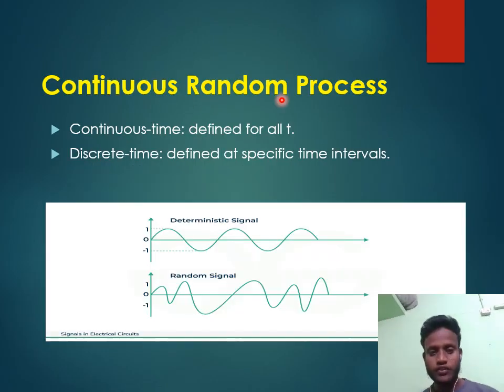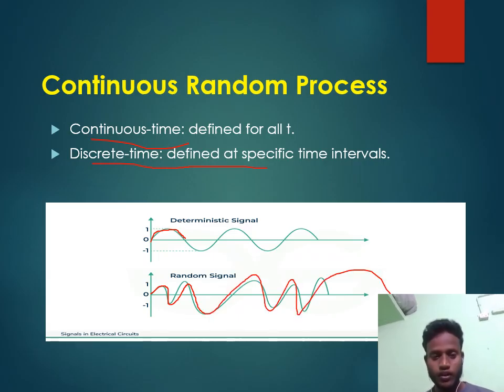The first one is the continuous random process. In a continuous random process, the time is continuous, and the voltage is also a continuous signal. This is a noise signal. You can't determine the next value, which means it is a random signal.